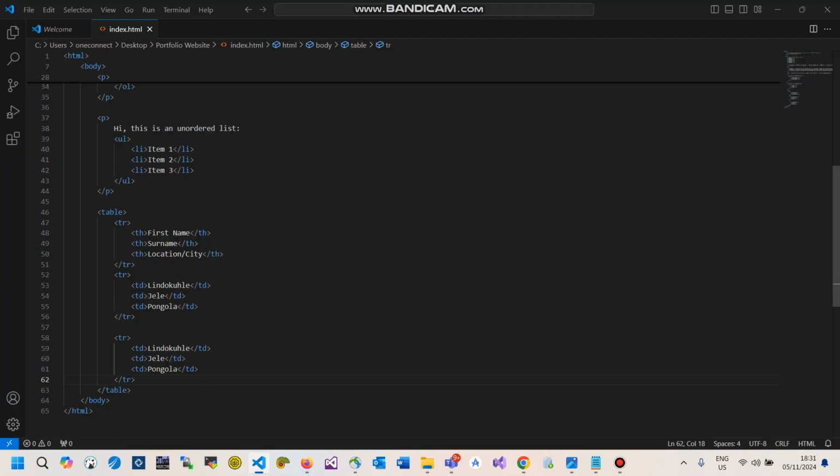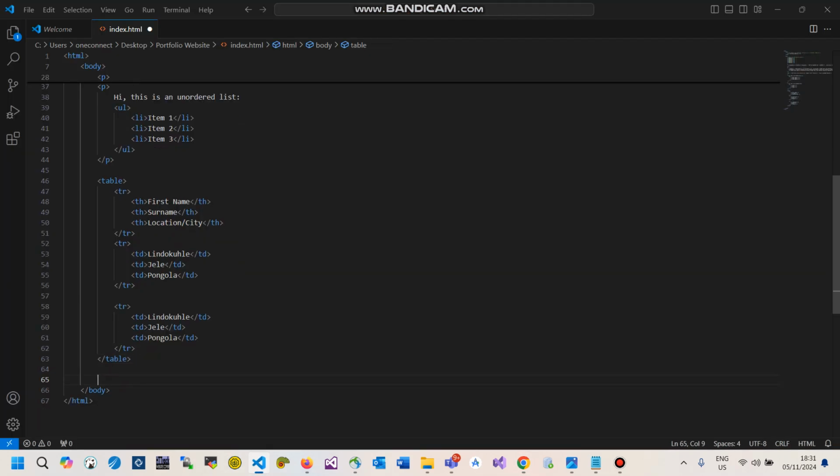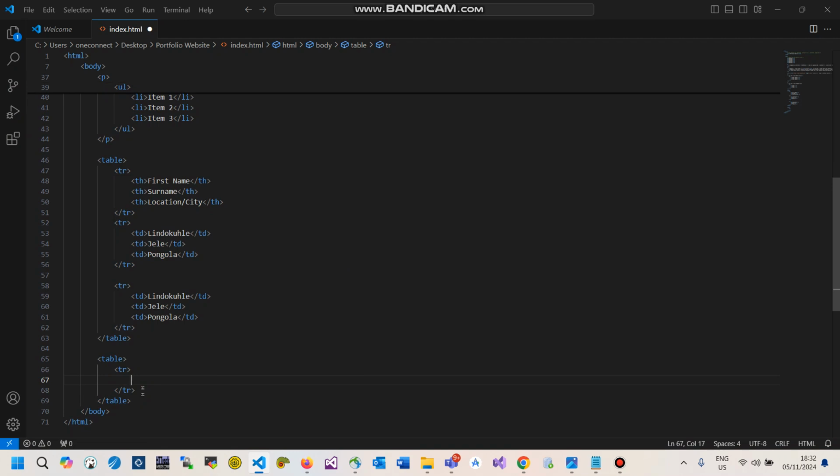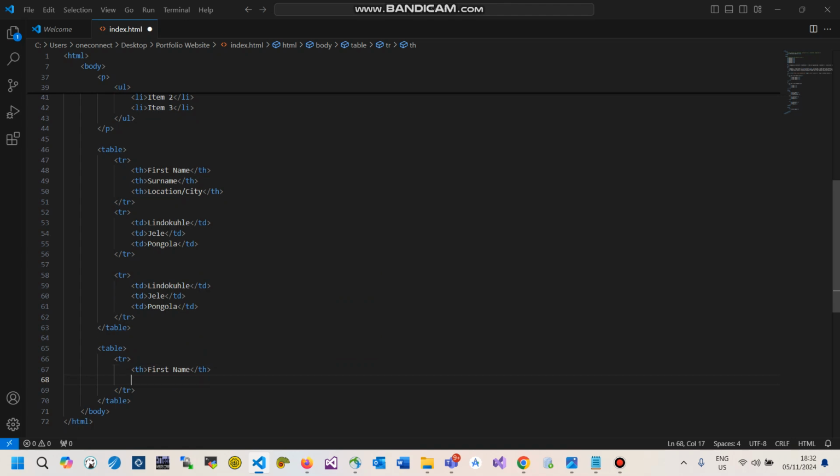So I'm going to switch now and create a new table. So table, and then I'm going to create my first row. In this row, I'm looking to create a table heading, say maybe first name, and then in the same row, I just insert the data.